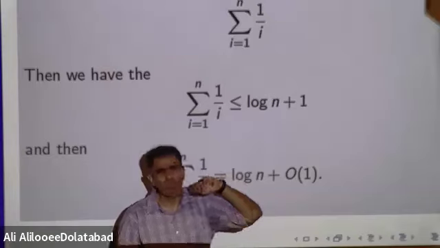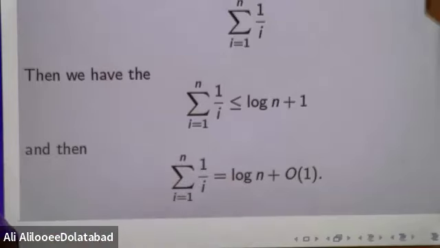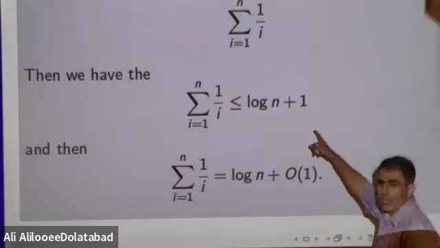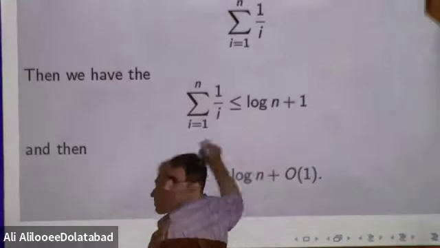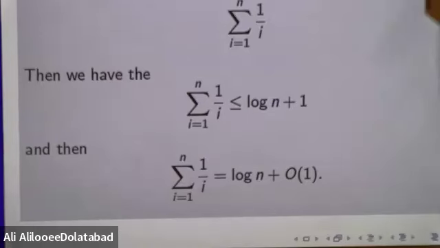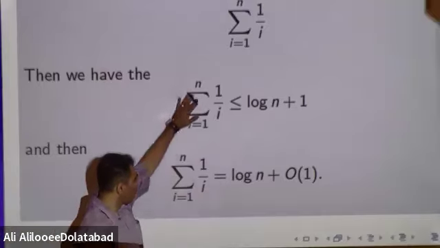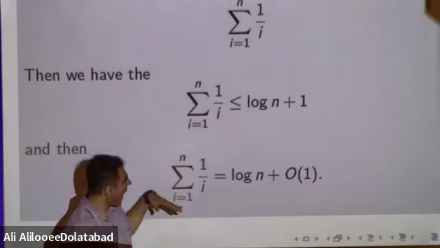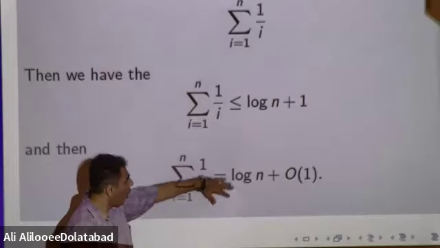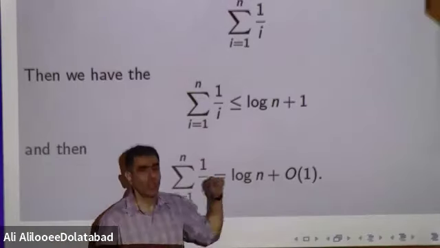This formula is an easy formula if you are familiar with calculus and the concept of the Riemann sum. It comes directly from the Riemann sum. That's the Riemann sum, and that's the integral of 1/x. We took the integral of 1/x and we got log of n. Then that's very easy. But if you are not familiar with those things, then it's okay. The only thing that you need to memorize is this formula, that asymptotically, the harmonic sum is the same as log of n.